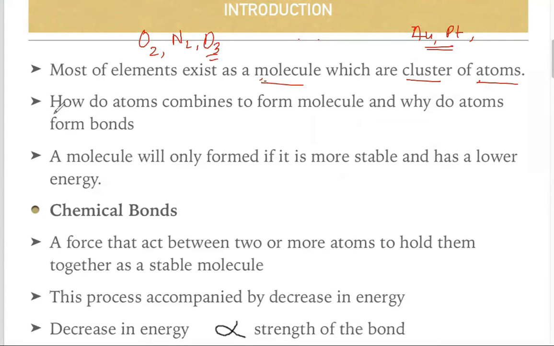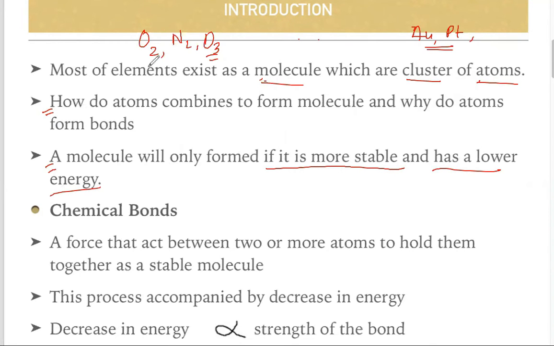So there is a question: how do atoms combine to form molecules, and why do atoms combine? This is a very basic concept. To understand it, we have to study the topic of chemical bonding. A molecule will only form if it is more stable and has lower energy. What is the meaning of this?